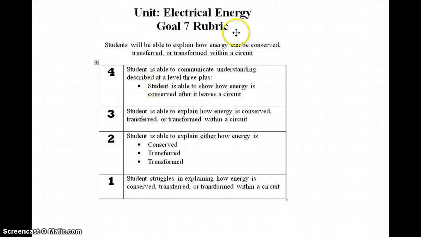So in this goal, students will be able to explain how energy can be conserved, transferred, or transformed within a circuit. So this is about conservation of energy. If you're meeting the goal, you're able to explain how energy is conserved, transferred, or transformed within a circuit. And going above the goal, you are able to do what is expected here, but also show how energy is conserved after it leaves a circuit.